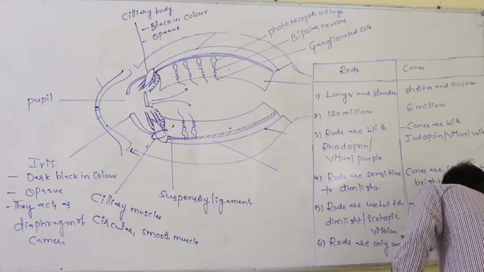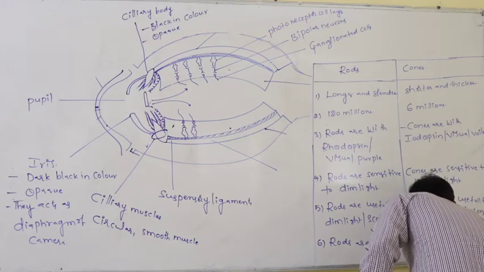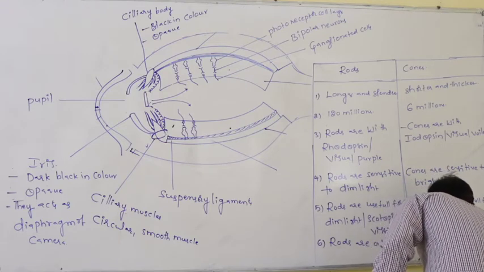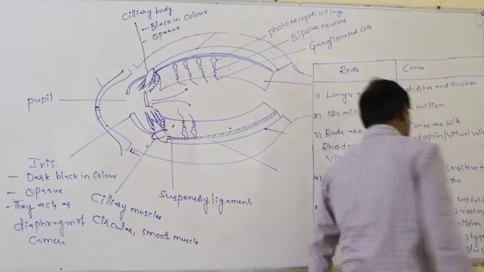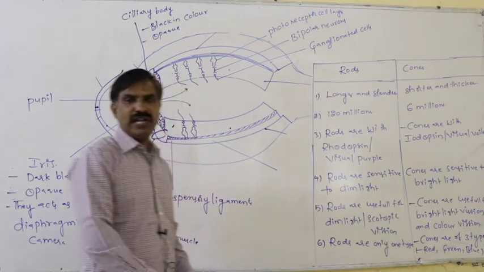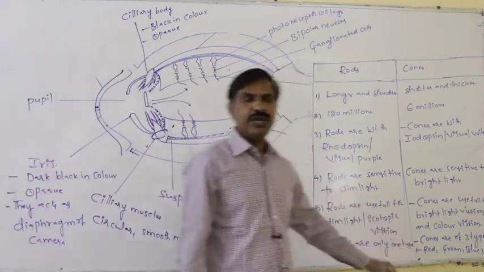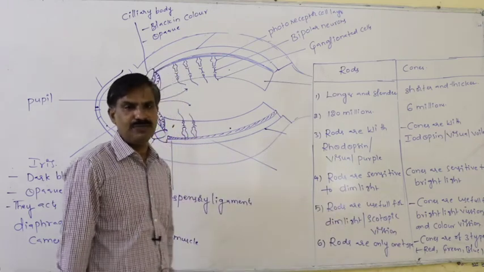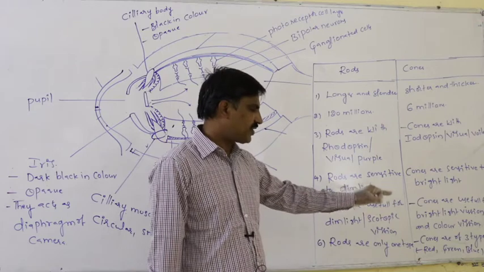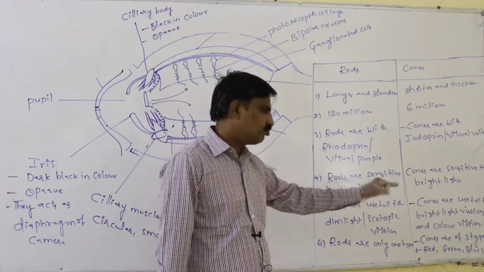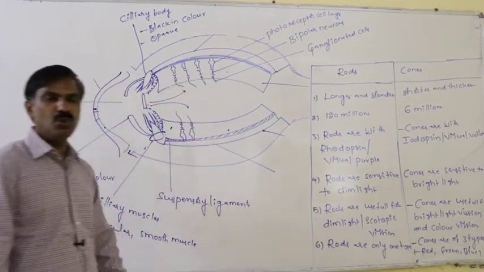Red cone cells are useful for detection of the red color. Green cone cells are useful for detection of the green color. Blue cone cells are useful for detection of the blue color.